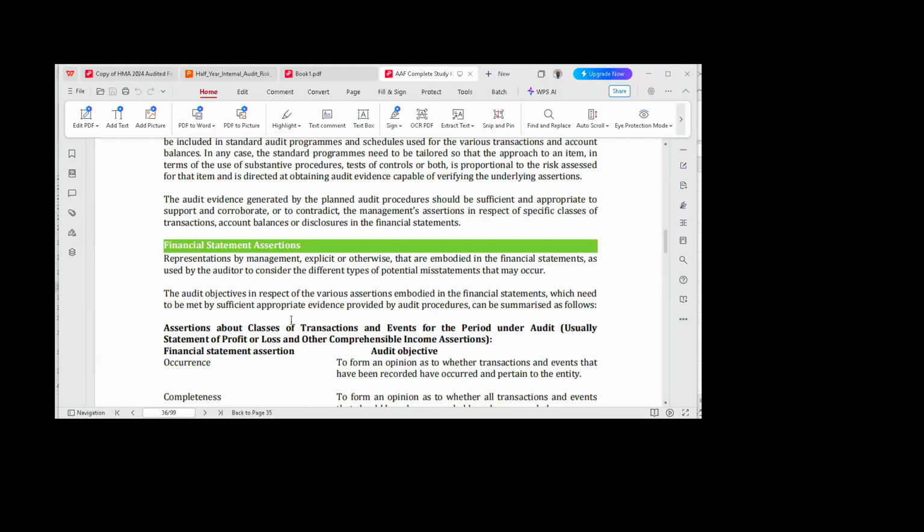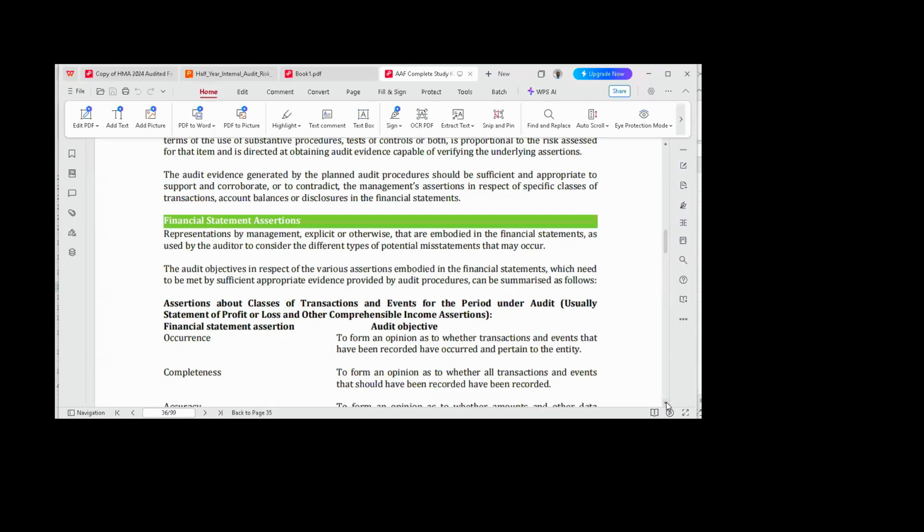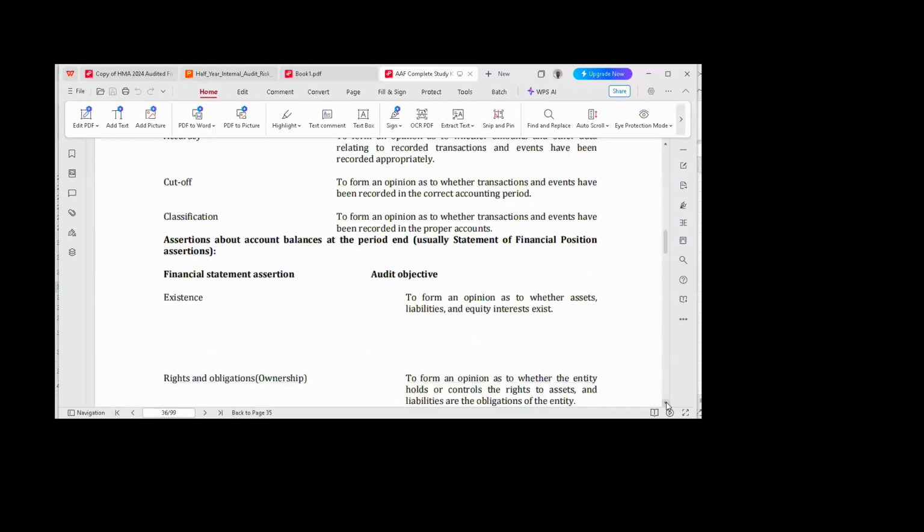All right. So let's now look at them one after the other. In all, all of those assertions, there are 13.